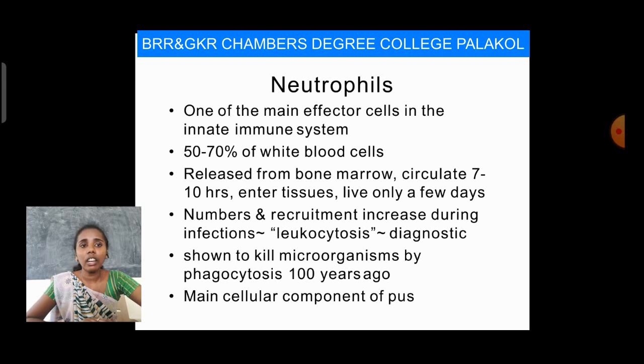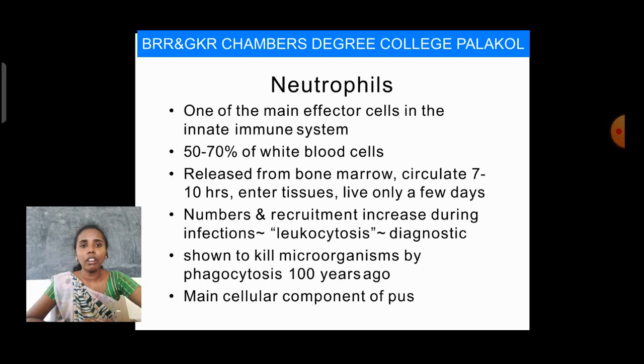After release from the bone marrow, neutrophils live only a few days, that means 7 to 10 days. Numbers and recruitment increase during infection.